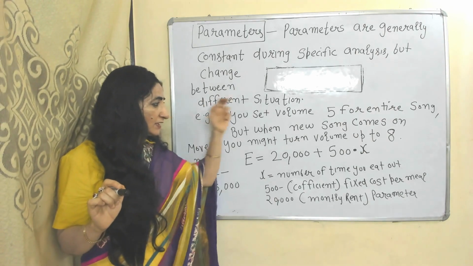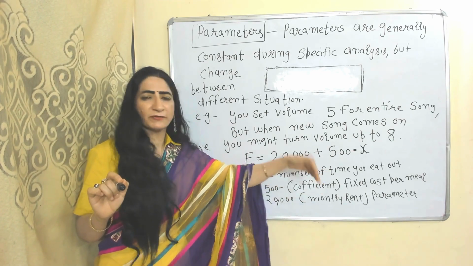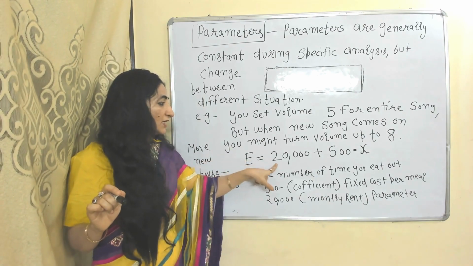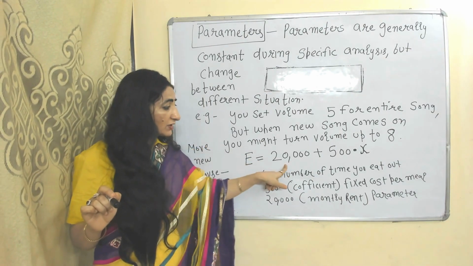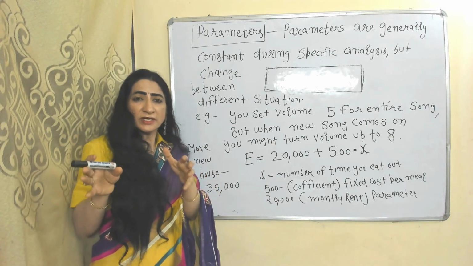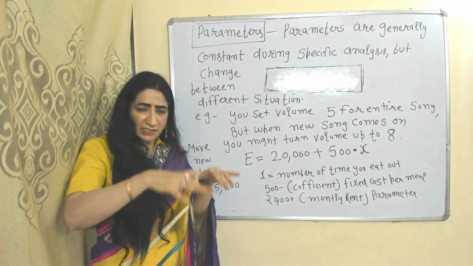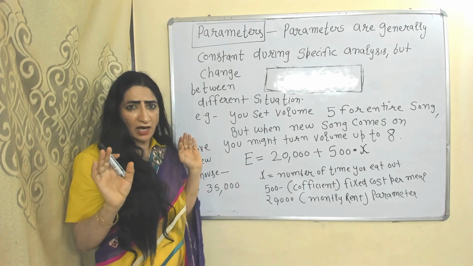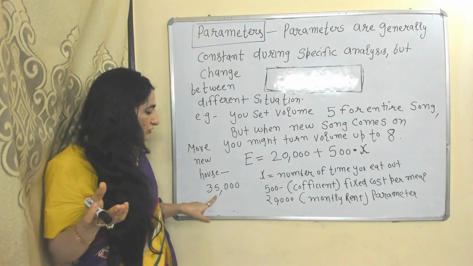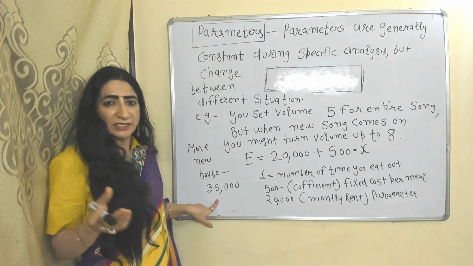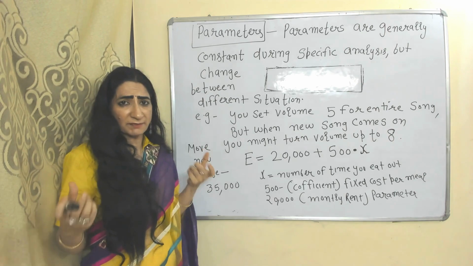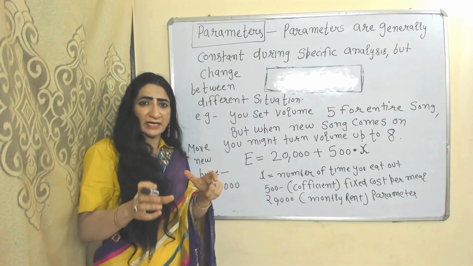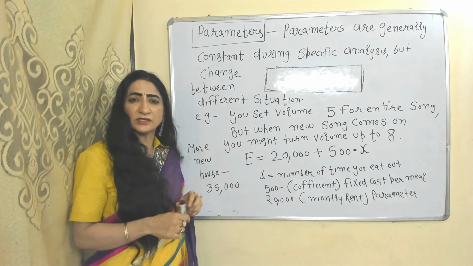For example, here x is a variable which is the number of times you eat out. 500 is the coefficient, the fixed cost per meal. 20,000 is your rent and here your rent is a parameter, but why? During a specific situation, that means when you remain in the same home, your rent will remain constant no matter how many times you are eating out. But when you move into a new big house, your rent becomes 35,000. So here this rent works as a parameter because a parameter remains constant during a specific analysis but changes between different situations.